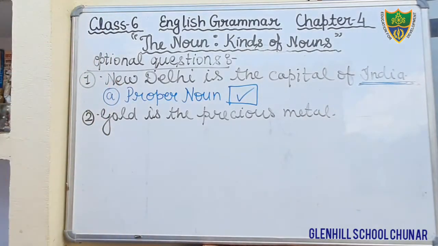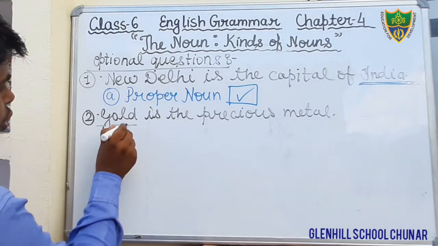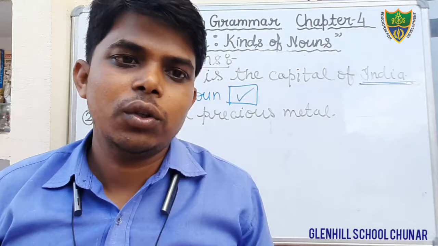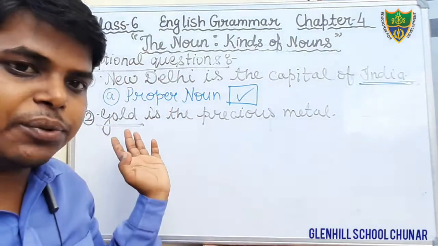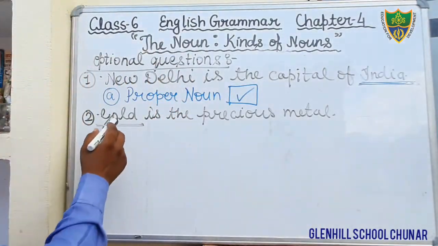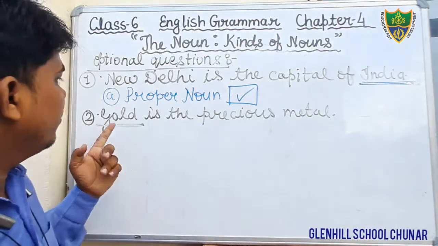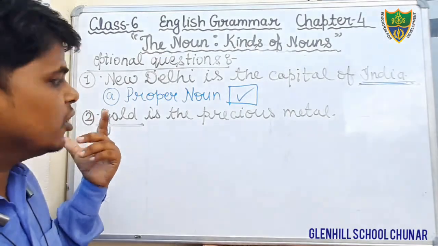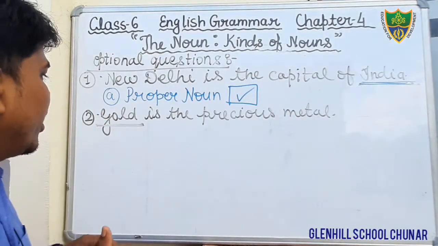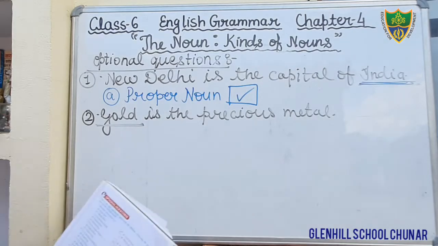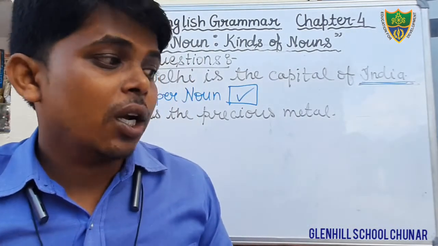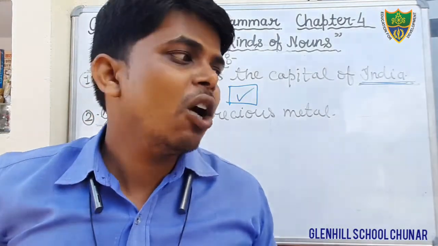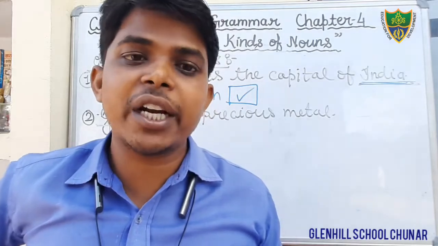Here in this sentence we have to tell the word gold is what kind of noun. I have already told you, it is a kind of material or substance, by which we can make so many things. We can make necklaces, rings, earrings. Therefore, that is what kind of noun? Material noun. And the options given in your question are: common noun, proper noun, abstract noun, and material noun. Which option is correct? Option number D is the correct option, that is material noun.